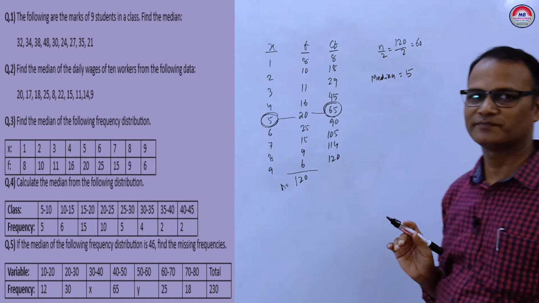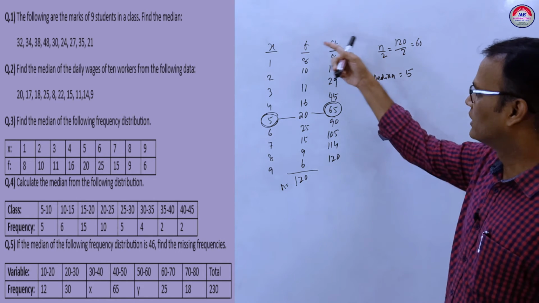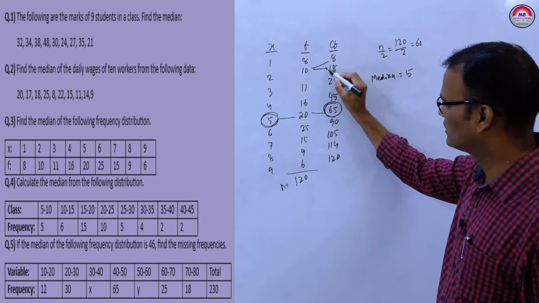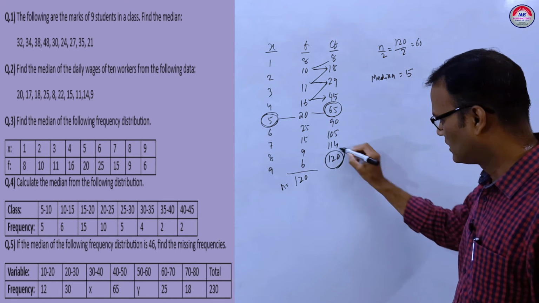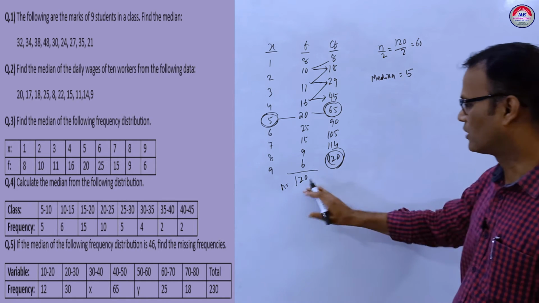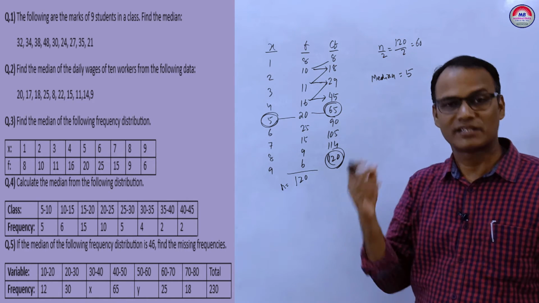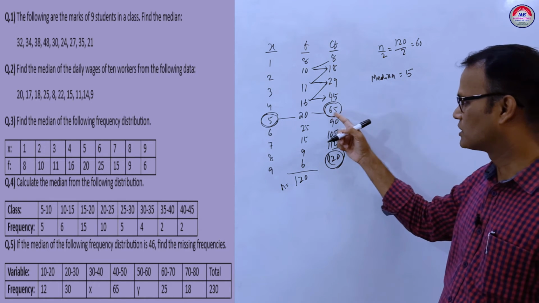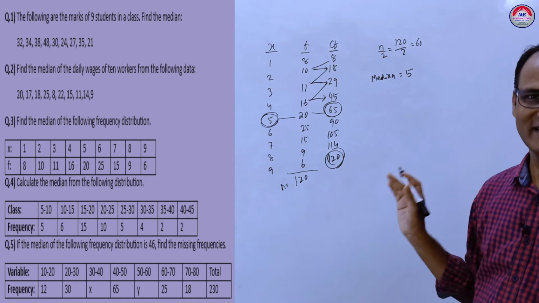Clear? First write x, then f, and total it. Then find CF, the cumulative frequency. We write the first frequency, then add the next one, and so on. The last will be equal to the sum of frequencies. Then find n by 2. N is 120, 120 by 2 is 60. Take the CF more than 60, which is 65. The observation for 65 is 5, so 5 is the median. This is for a discrete series.